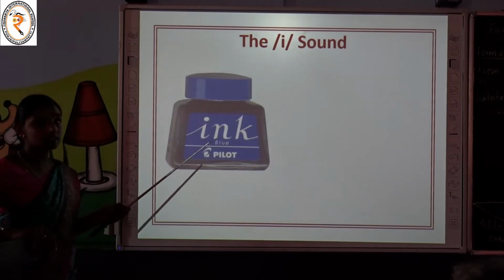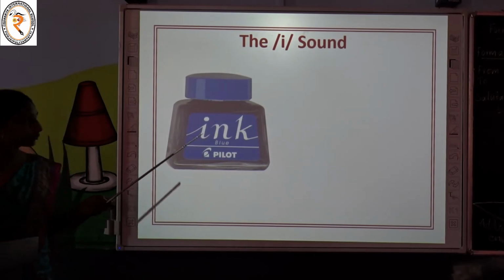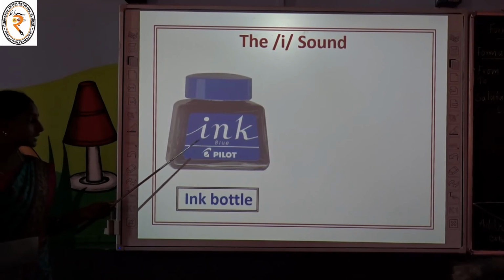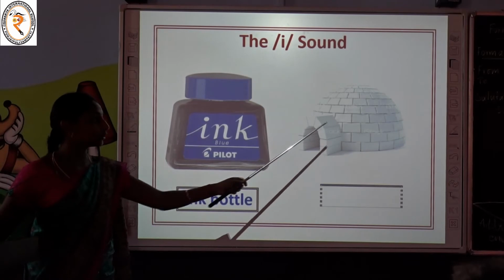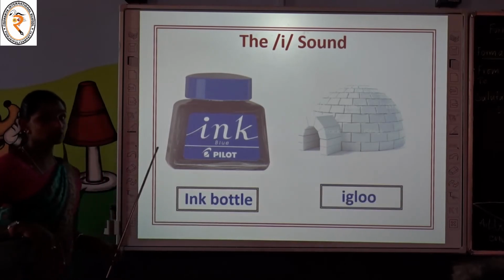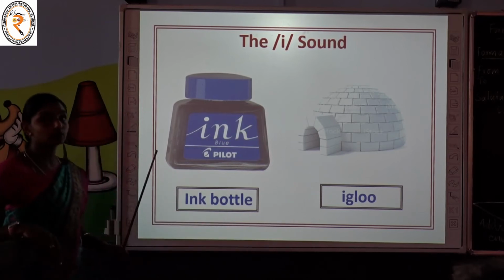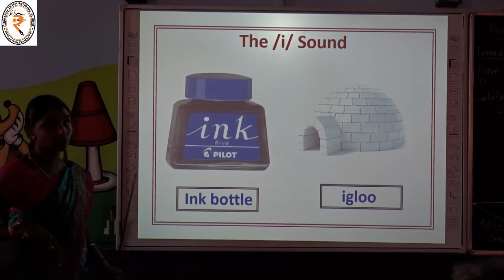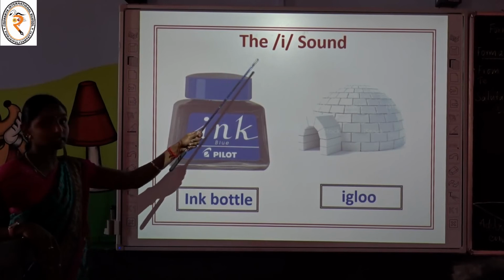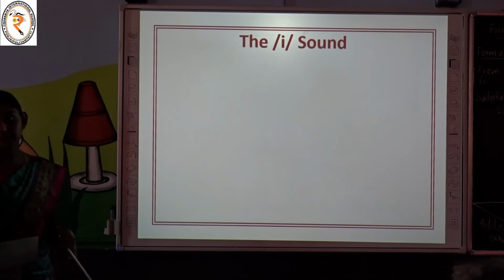See here, what is it, children? Can you name it? What is it? This is an ink bottle. What is it? This is an igloo. Children, read these 2 words with me: ink bottle, igloo. Children, have you noted these 2 words, ink bottle and igloo, begin with the sound i? By this we can understand the sound of the letter I. Shall we see some more examples for better understanding?